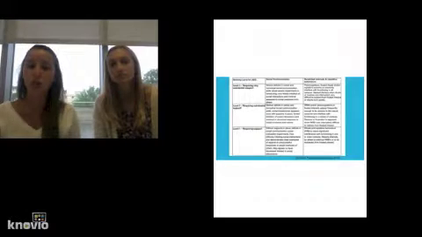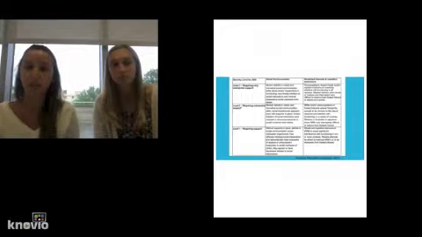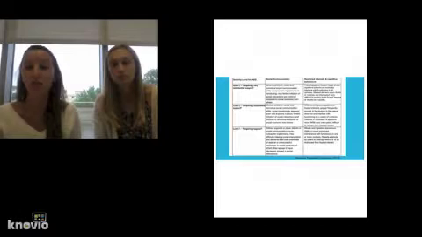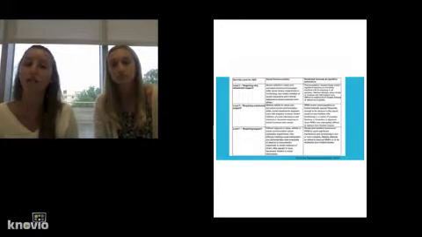Level 2 is just one step up from that. The child will require substantial support. They will have more deficits in verbal and nonverbal social communication, and they will be more fixated on certain behaviors and patterns of behaviors. And then level 3 is a very severe form of ASD.